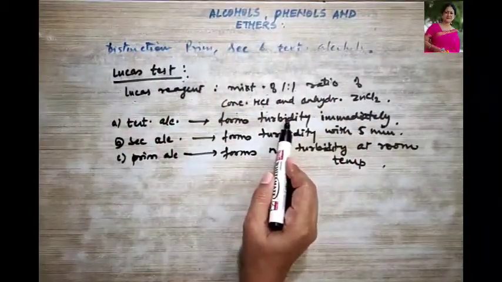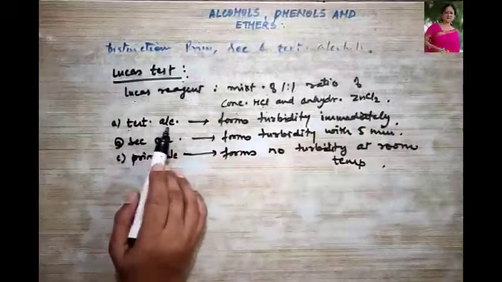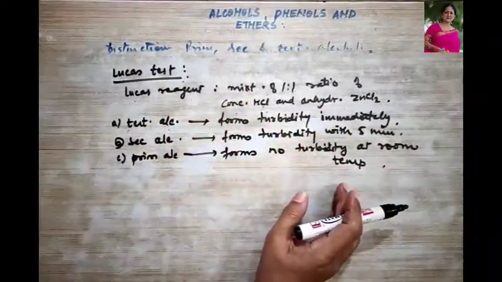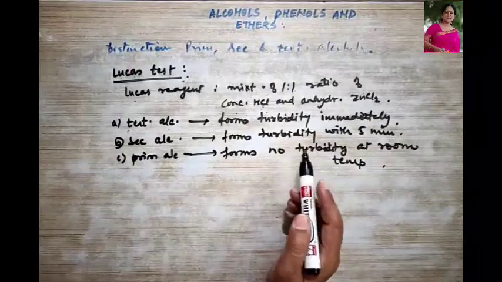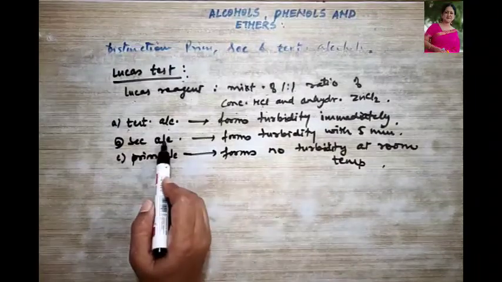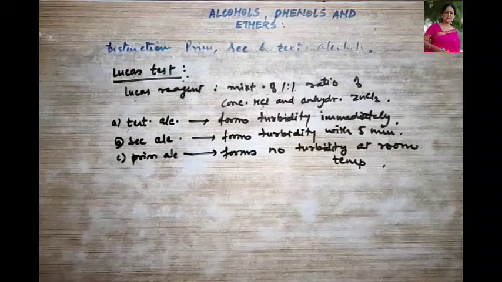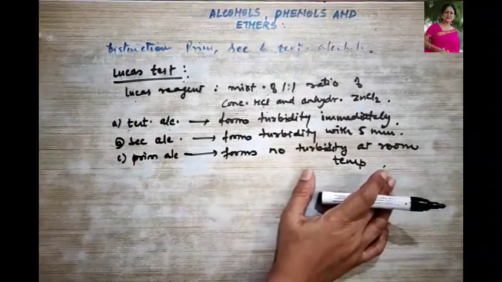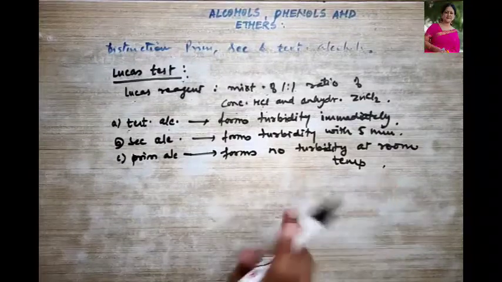If it forms turbidity immediately, then it is a tertiary alcohol. Let it stand for some time, and after 5 minutes, if it shows turbidity, then it is your secondary alcohol. And if even till then no turbidity is found, then it is termed a primary alcohol.